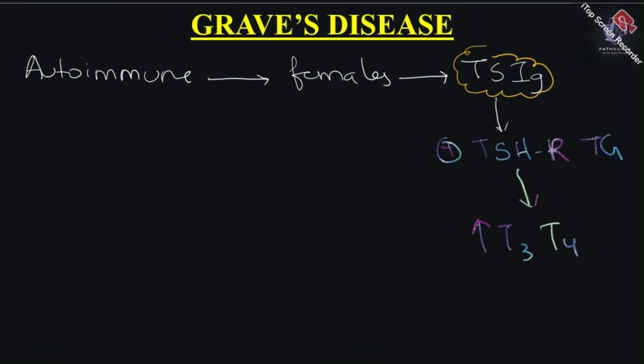Now we will discuss something in detail. How is it associated? It has an HLA association of DR3 and, sorry, it's not DR8, it's B8. So it has an HLA association of DR3 and B8, and usually it is seen in females of childbearing age.